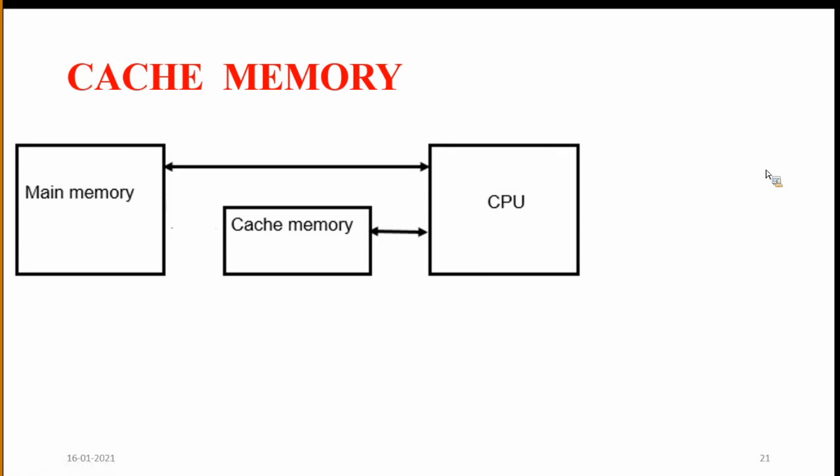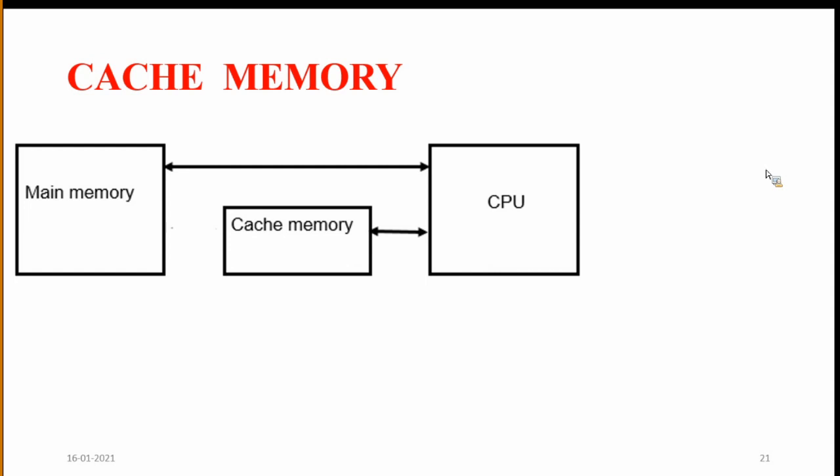From main memory that word will be transferred to cache memory, and now the CPU accesses the cache memory to execute that word. Understood?